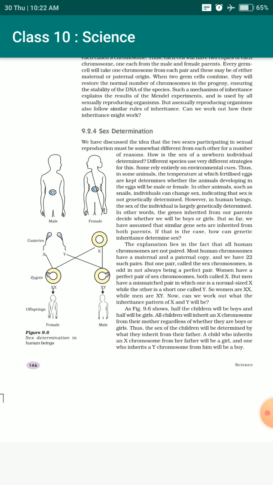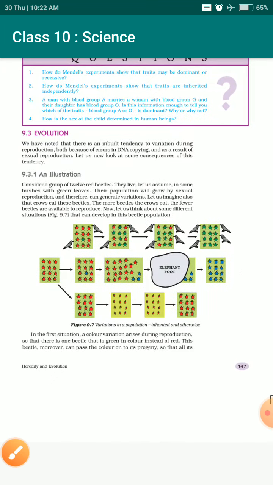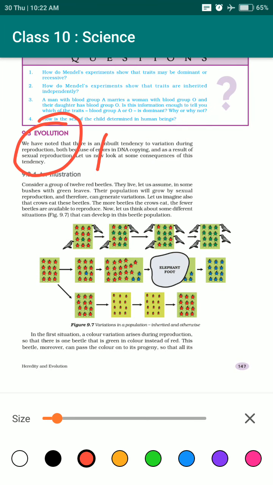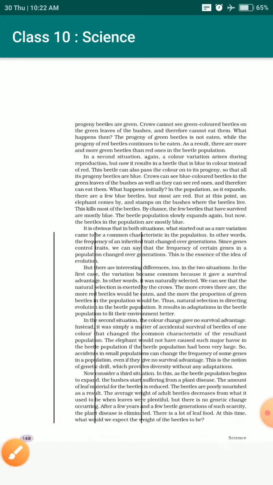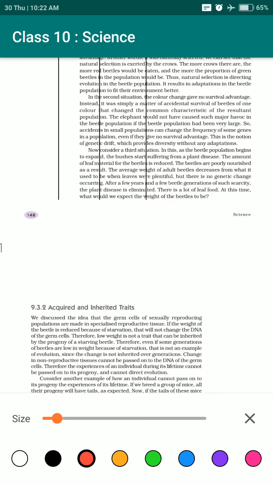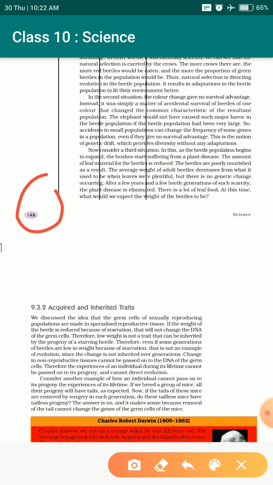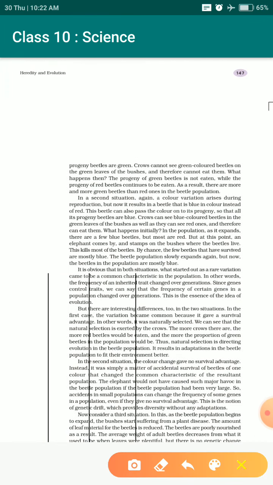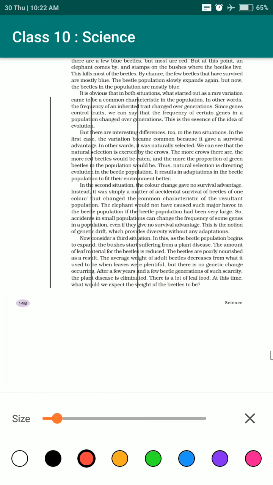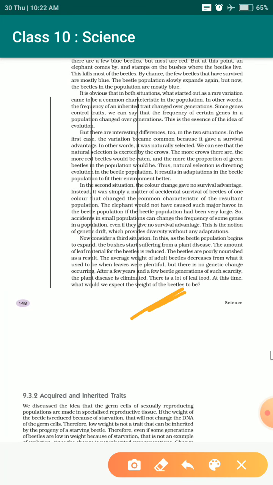The next topic, evolution, is actually cancelled, but still you read this illustration and understand the concept up till this paragraph on page number 147, so that you can understand the concept of evolution.